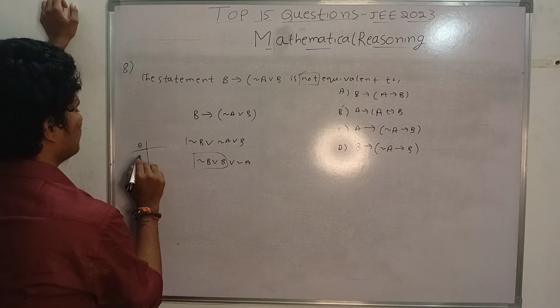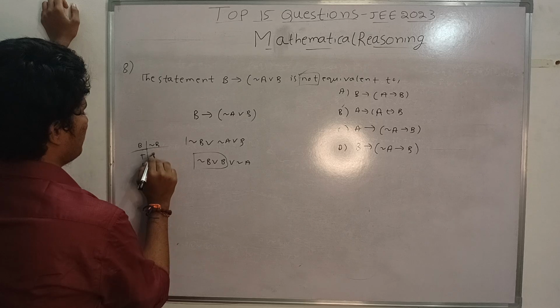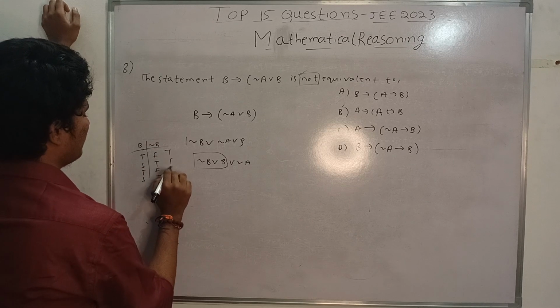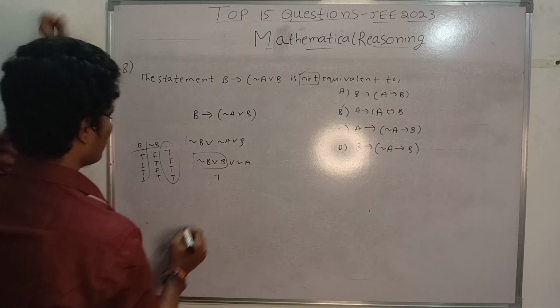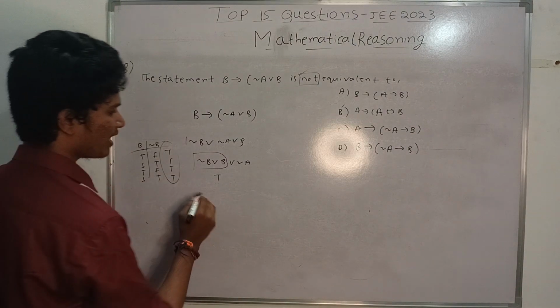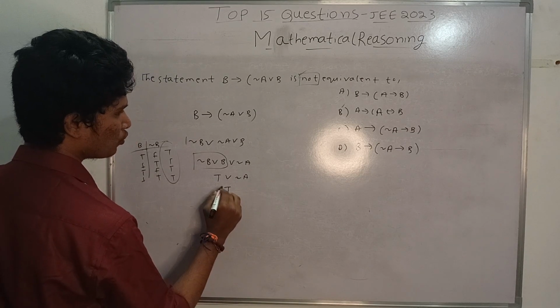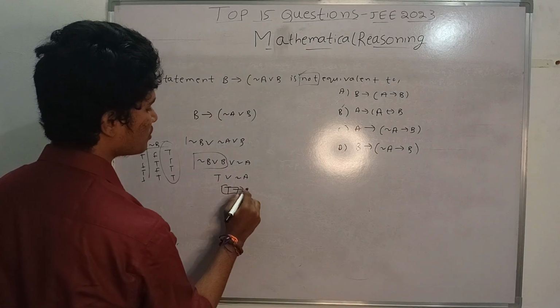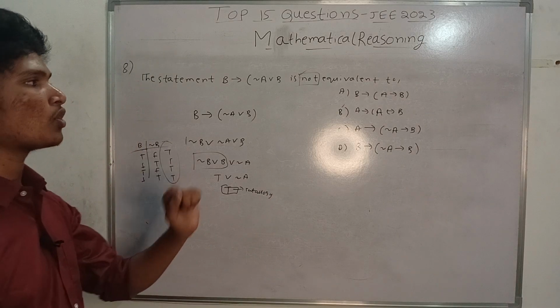If you have doubt, check once. TF, TF, negation B, FT, FT, T, T, T, T. That is true. You are getting true. And true or negation A, anything or true is true only. So you have to get finally the answer as tautology. Which statement are you getting tautology?